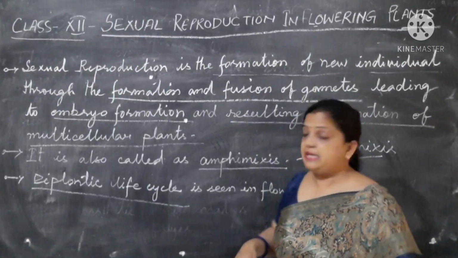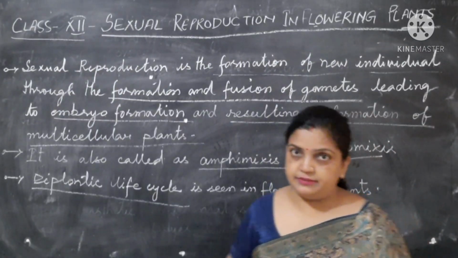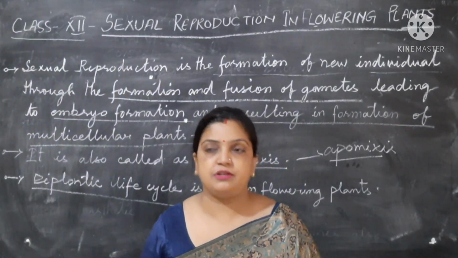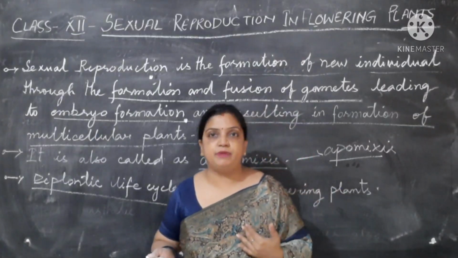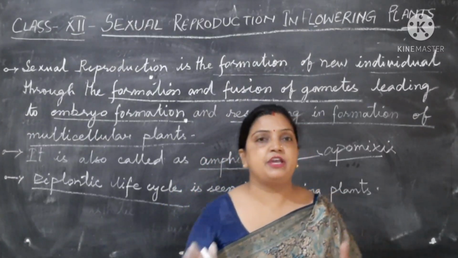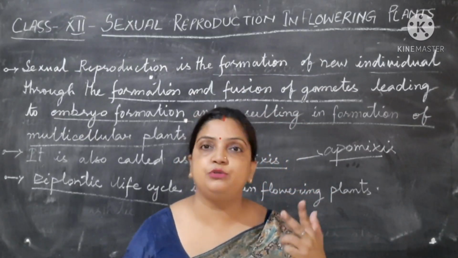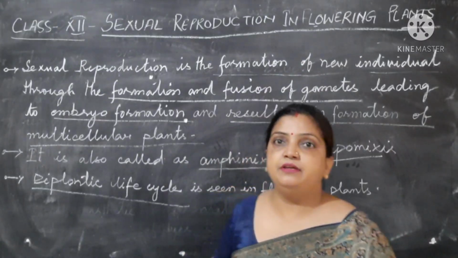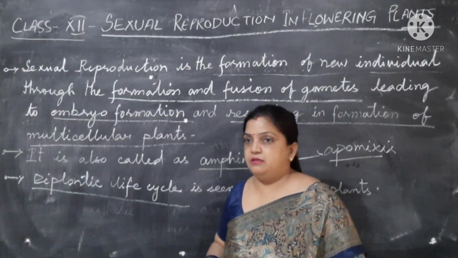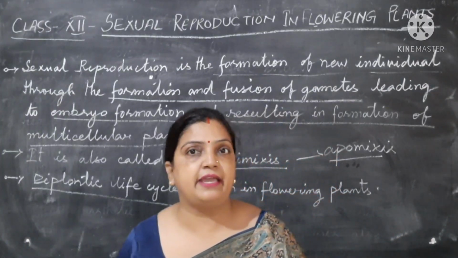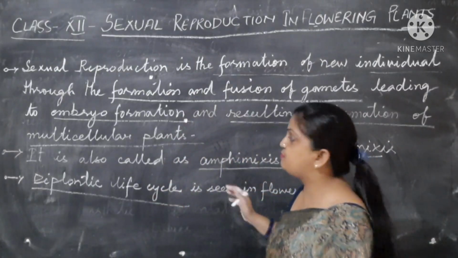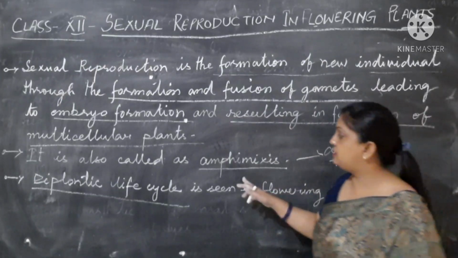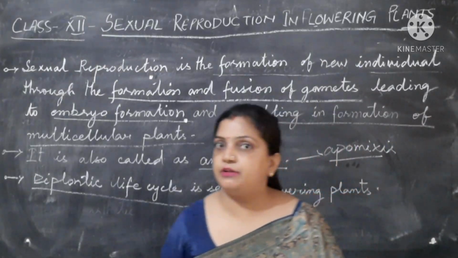Now children, if you recall the same part of the class 11th chapter, going back, a flashback to the chapter of biological classification where we studied the classification of plants. Plants have been divided into two categories, cryptogamy and phanerogamy, on the basis of seed formation. In cryptogams, we have discussed Thallophyta, Bryophyta, Pteridophyta. And in phanerogams, gymnosperms were there, angiosperms were there. So in this sexual reproduction in flowering plants, all the angiospermic plants belong to phanerogams.